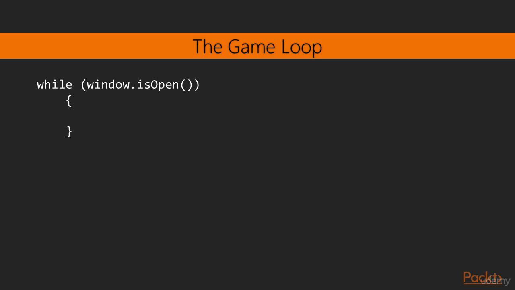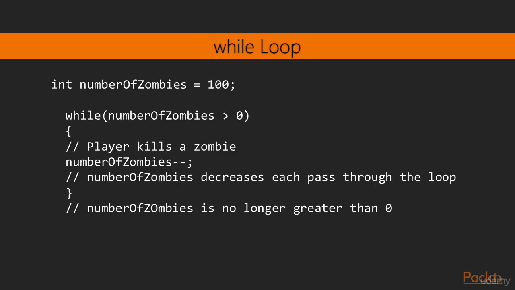The correct term for this type of loop is a while loop. The while loop is quite straightforward. Think back to the if statements that evaluated to either true or false. We can use the exact same combination of operators and variables in the conditional expression of our while loops. As with if statements, if the expression is true, the code executes. The difference, in comparison, is that the C++ code within a while loop will continue to execute until the condition is false.